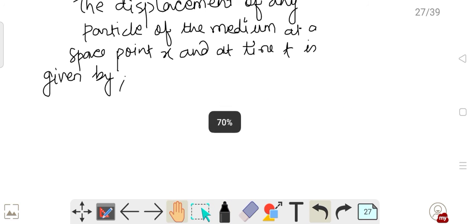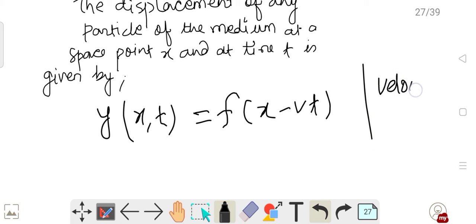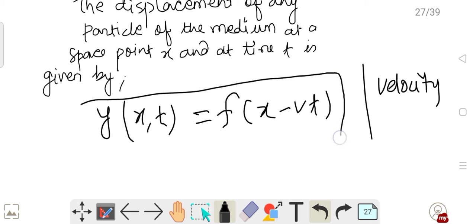What is that expression? y, which is the function for the position of the particle, depends upon x and t, and is a function of x minus vt. What is v? v is nothing but velocity. Velocity into time, what is that? Distance only. So this is the expression to denote the position of a particle of a medium through which the wave is traveling.